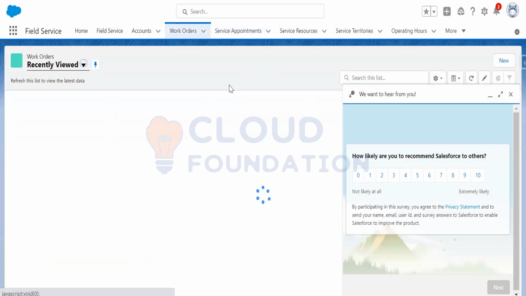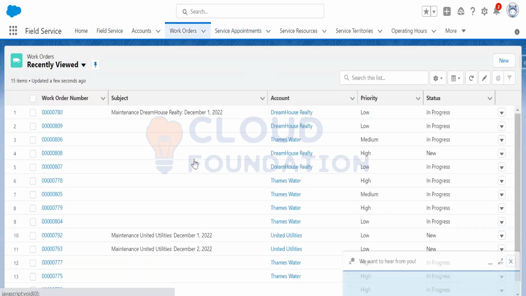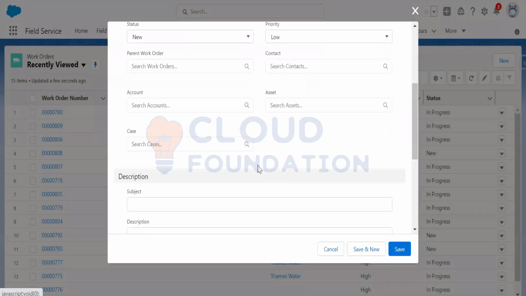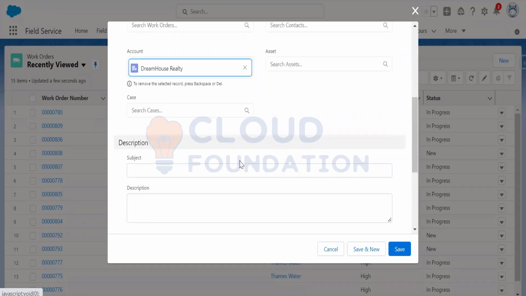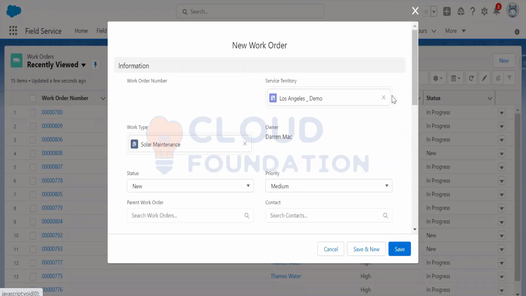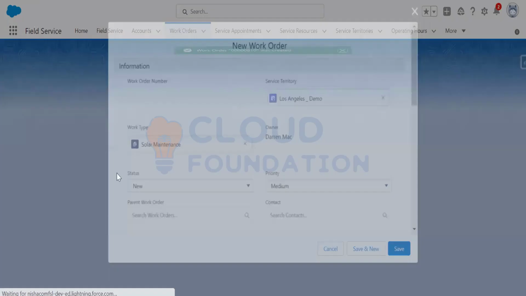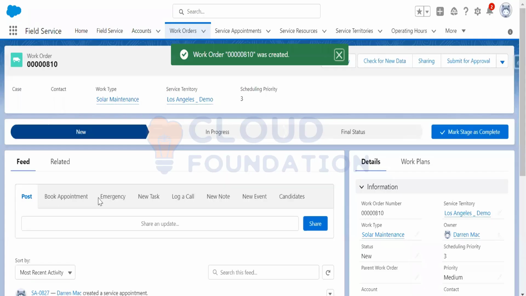Let me open it: work type is solar maintenance, territory is demo, priority is medium, account is Dream House Realty, and this is fine. Subject, case, everything is fine. So I'm saving that, and my work order will be generated. This work order is generated and the service appointment is also generated.